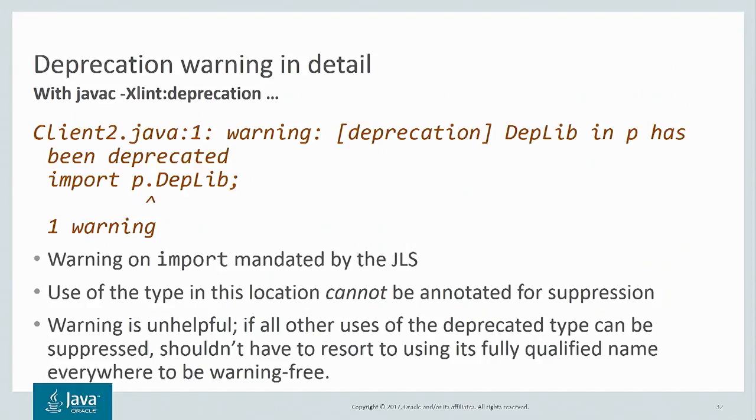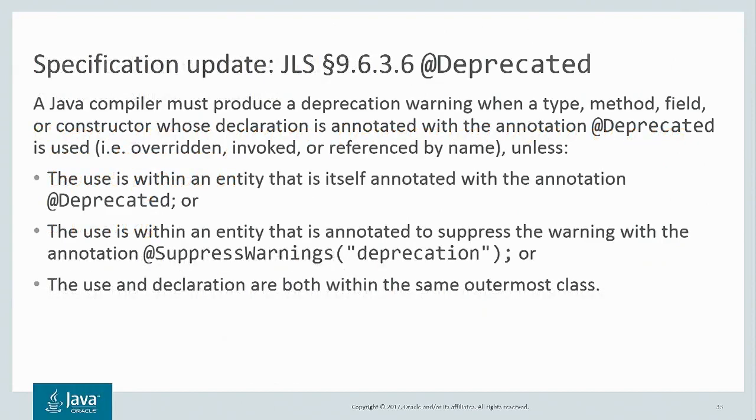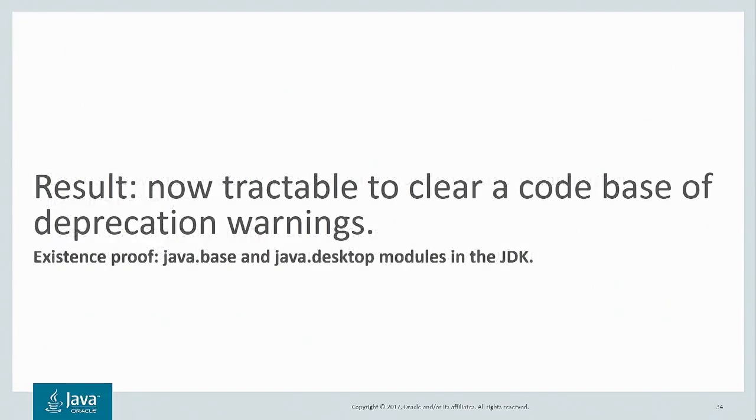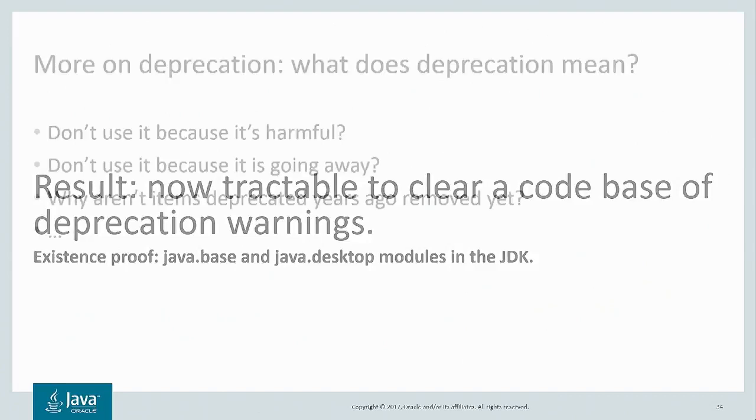And indeed, we changed this behavior in JDK 9 by not requiring a warning message in that location anymore. And because of this, it's now tractable to clear a large code base of deprecation warnings, and we have an existence proof of that from the JDK. Both the java.base module and java.desktop modules have been cleared of deprecation warnings.